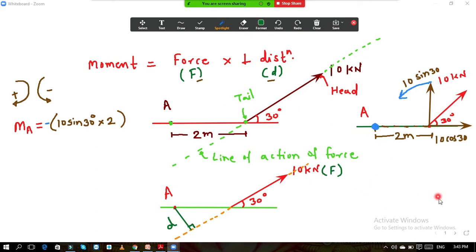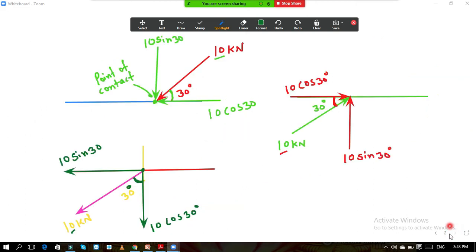Now basically bending moment is of two types. First is the sagging bending moment, and second is the hogging bending moment. Sagging bending moment means what? Tension is at the bottom fiber and compression is at the topmost fiber. So I will draw the diagram so you will understand.